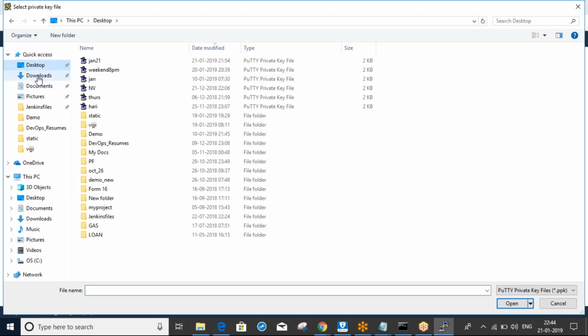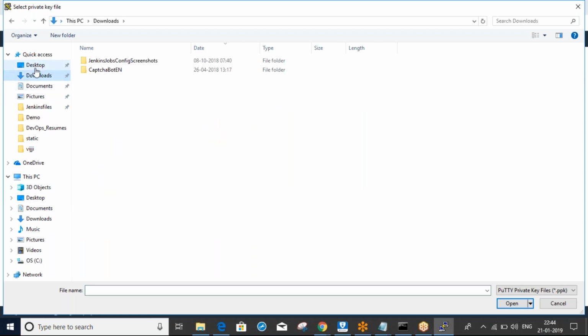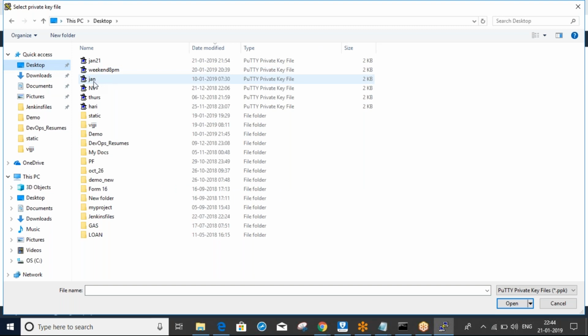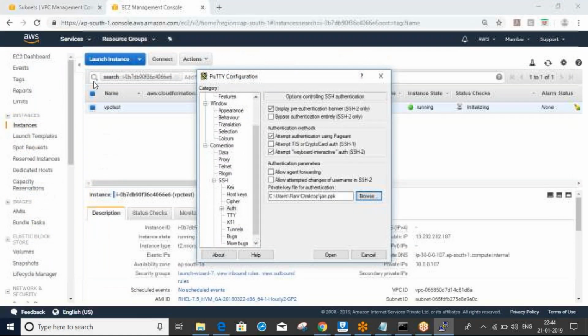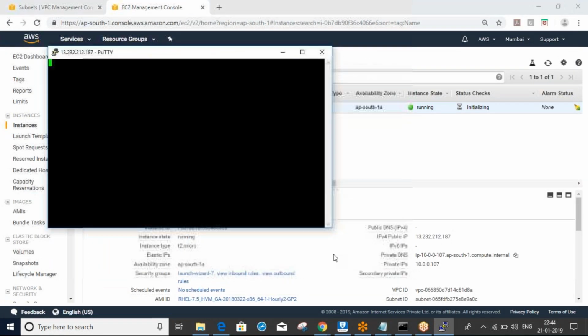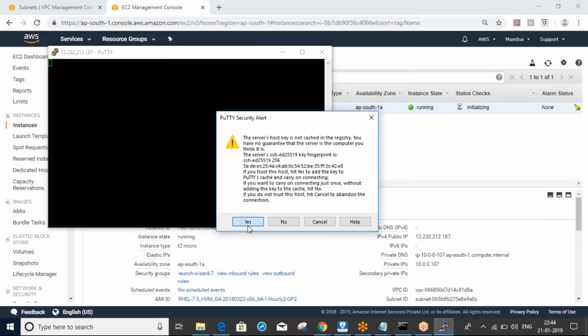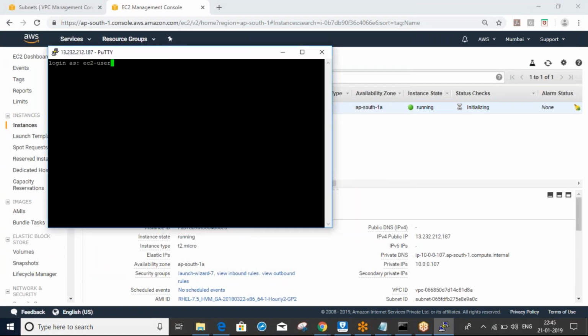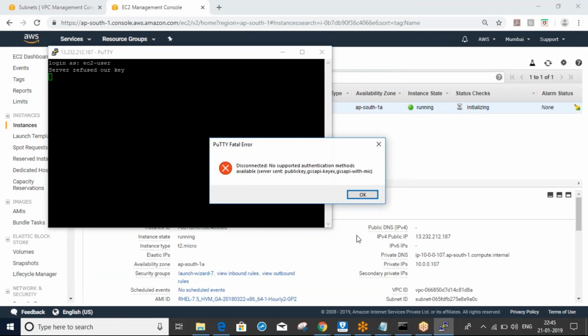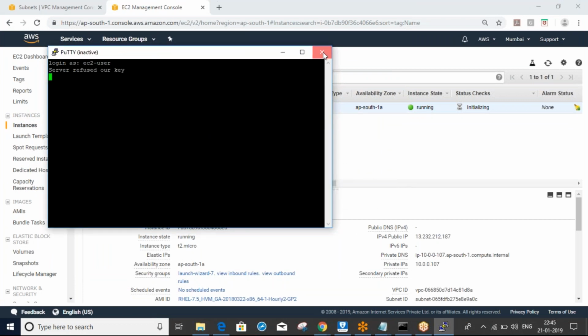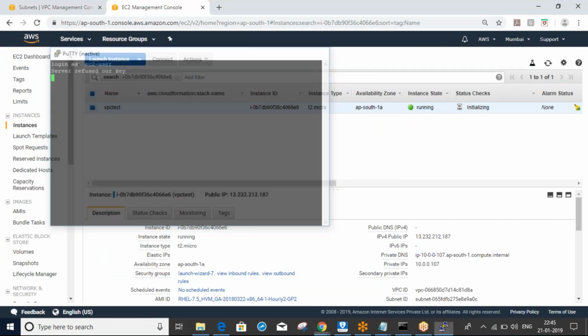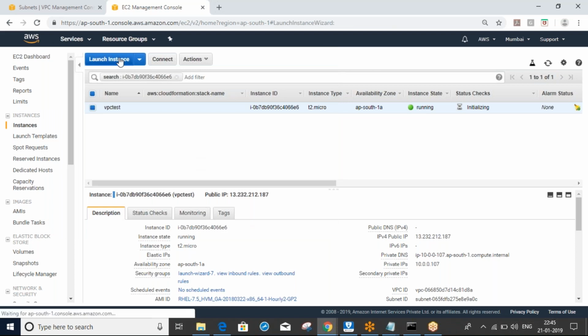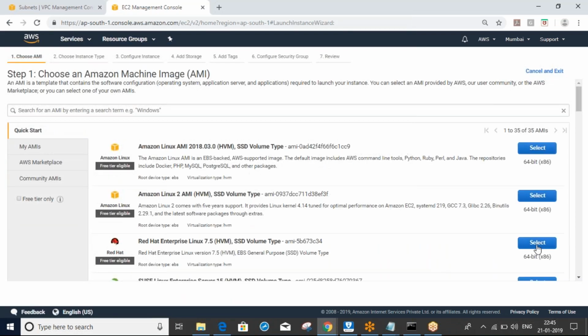I think it is a different one, not Jan 21. I gave something different. Again I will select and launch the instance. I forgot my key.